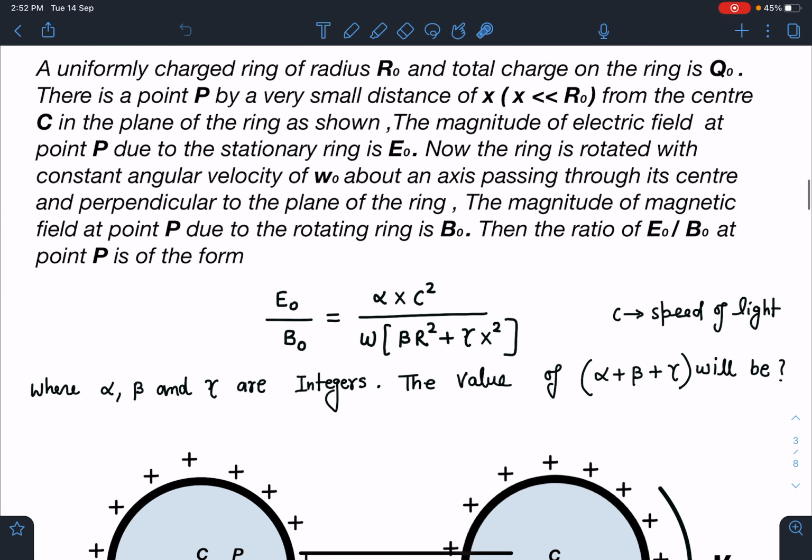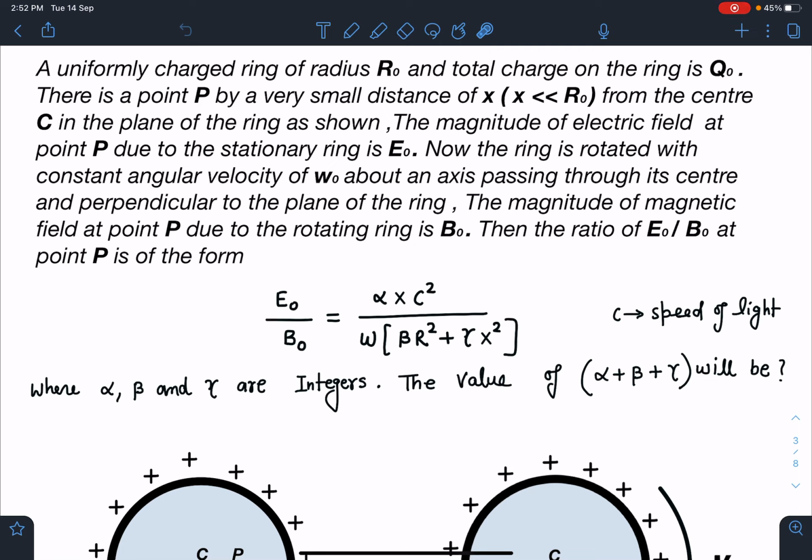So here is the problem statement. A uniformly charged ring of radius r0 has total charge q0. There is a point P at a very small distance x from the center C, in the plane of the ring as shown. x is very small compared to r0. The magnitude of the electric field at point P due to the stationary ring is E0. Now the ring is rotated with a constant angular velocity omega naught about an axis passing through its center and perpendicular to the plane of the ring. The magnitude of the magnetic field at point P due to the rotating ring is B0.